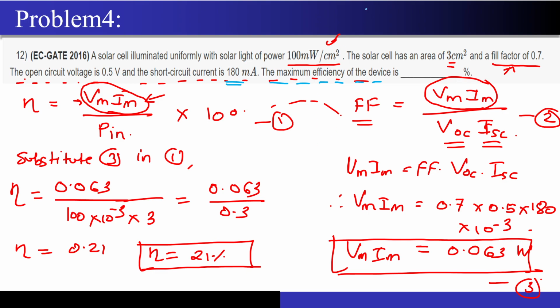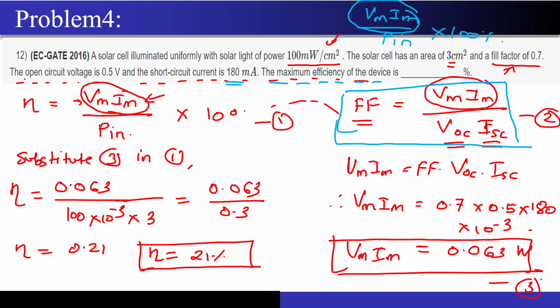So first of all, I have to get the product of Vm into Im. I have to divide it by P, and then multiply it with 100. Since I don't know the value of Vm into Im, but they have given me the value of short circuit current and the open circuit voltage, I can use the fill factor formula, which is represented over here, to get the value of the product of Vm into Im. Correct? Fill factor is known, VOC is given, ISC is given. You just solve it, you will get the product of Vm into Im.